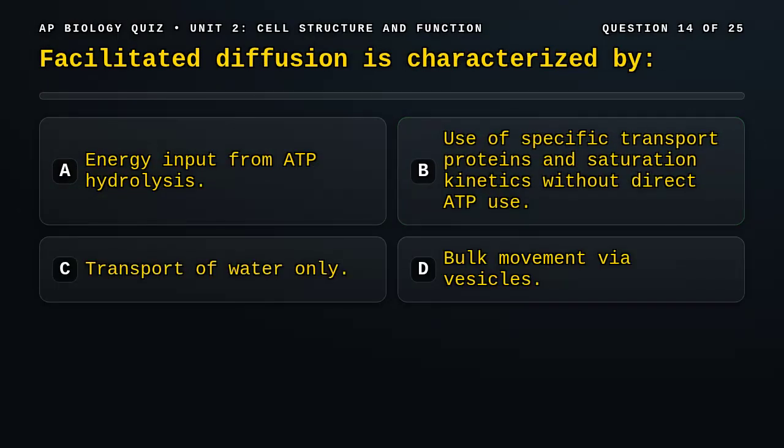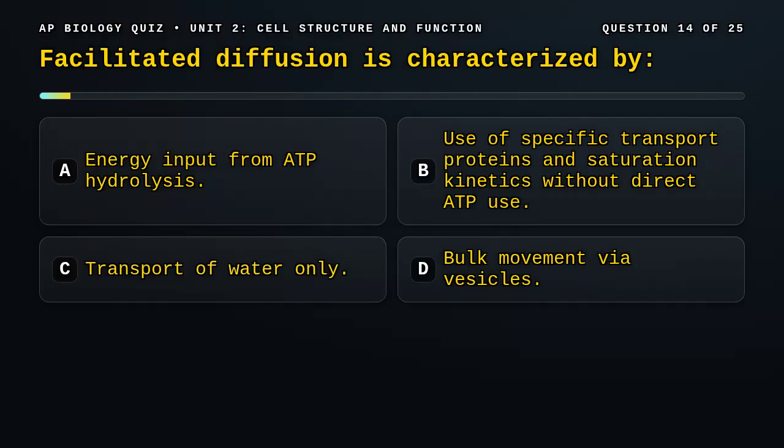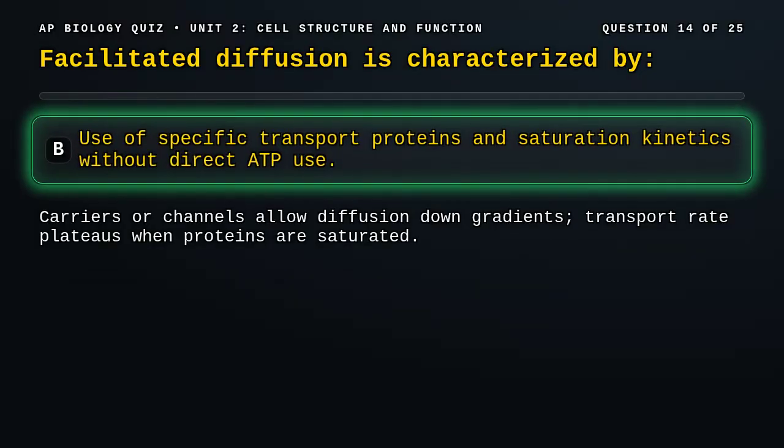Question 14. Facilitated diffusion is characterized by A. Energy input from ATP hydrolysis. B. Use of specific transport proteins and saturation kinetics without direct ATP use. C. Transport of water only. D. Bulk movement via vesicles. Correct answer, B. Carrier or channel proteins move substances down their gradients. Transport shows specificity and can saturate at high substrate concentrations.